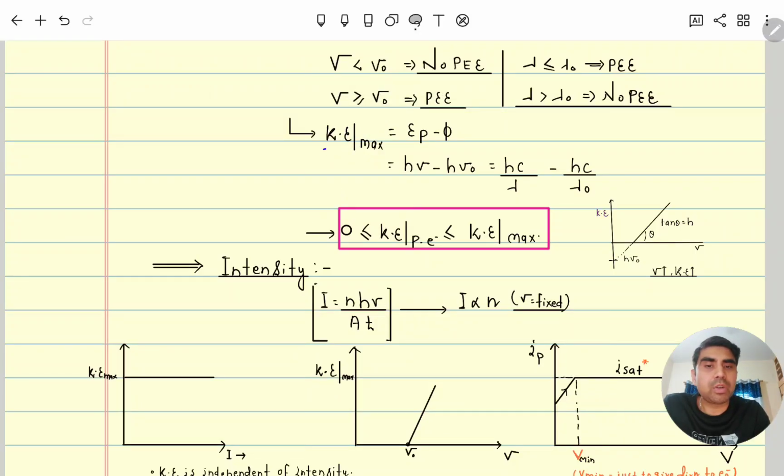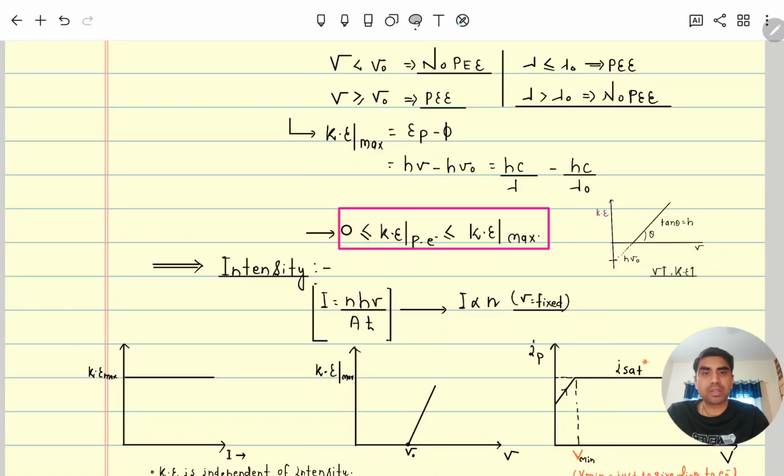So this is y is equal to mx plus c. In that, you can see c is the negative intercept. So this is h nu naught, and this is the straight line. This is the slope, tan theta is equal to h. So irrespective of any metal, the slope will be constant. And by increasing frequency, the kinetic energy of the photoelectron also can be increased.